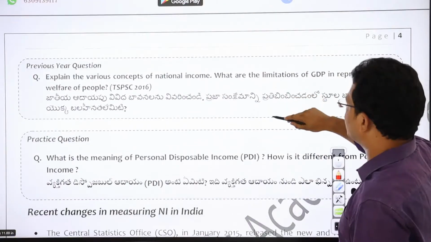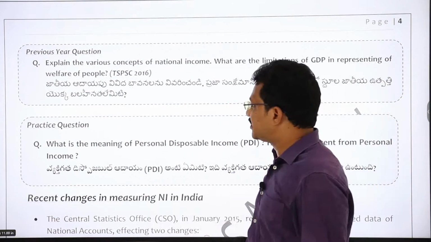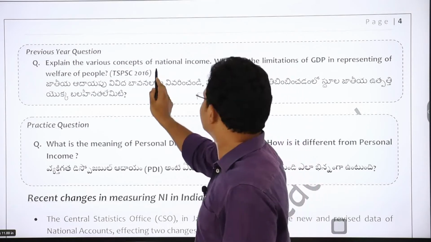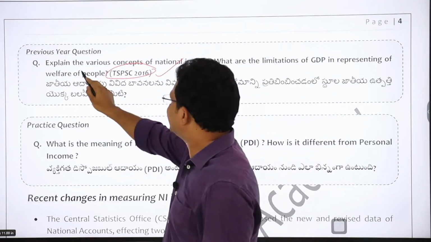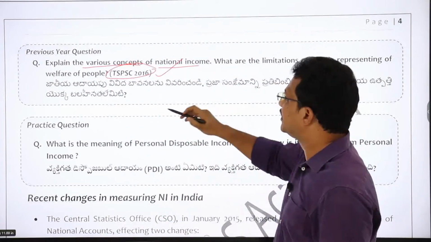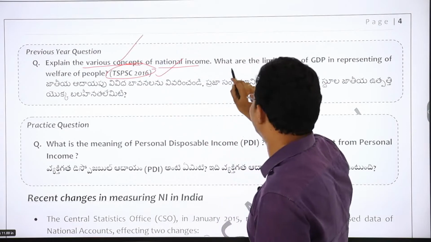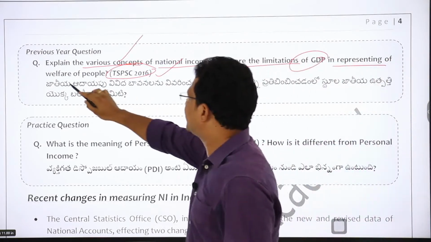Now see the previous question which has been asked on this issue. This was asked in TSPSC 2016 Group 1, and the question is: explain the various concepts of national income. As we have discussed already, explain various concepts of national income. What are the limitations of GDP in representing the welfare of people?